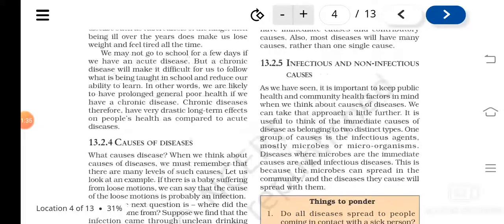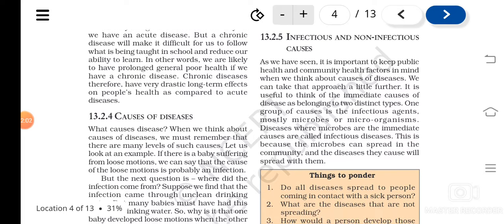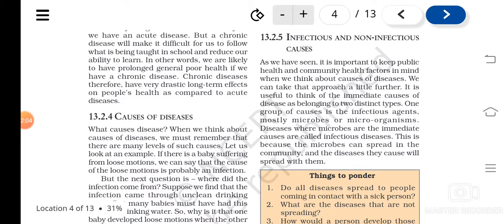Okay. Now, the next topic is infectious and non-infectious diseases or causes. So, we know that the diseases are caused by the pathogens, isn't it? Usually, there are organisms which cause the disease, isn't it? So, one group of cause is infectious agents, isn't it? Like what? Microorganisms. Microorganisms like bacteria, fungus, all this, isn't it? Virus, all that can cause the disease.